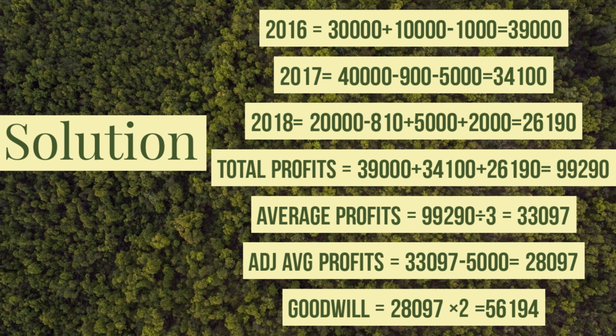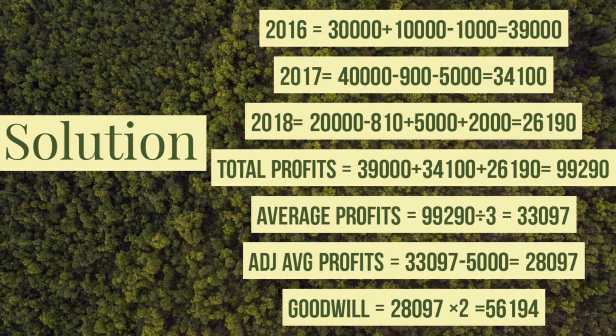Now the next adjustment is closing stock of the year 2017 is overvalued by rupees 5,000. So the overvaluation of closing stock is deducted. So the overvaluation of closing stock by rupees 5,000 will be deducted from the profits of 2017.